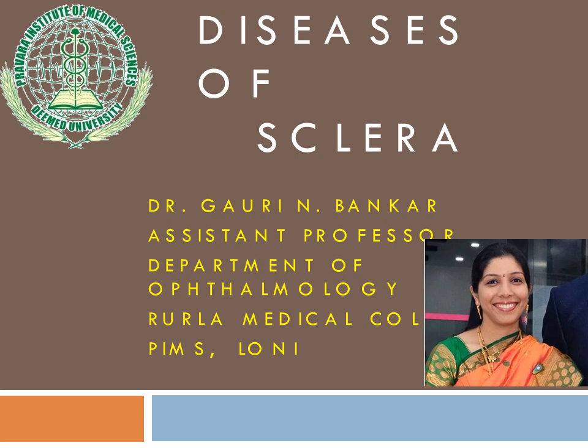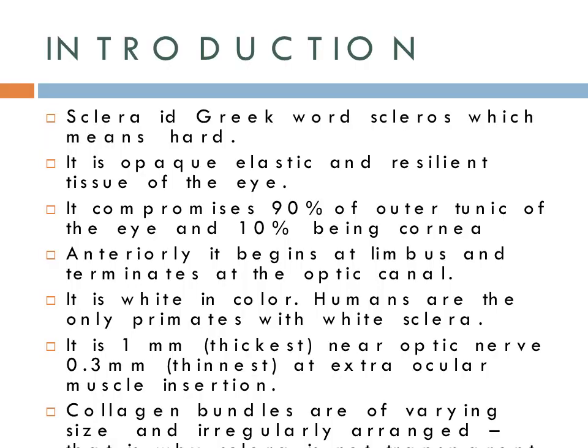Today, we will be discussing diseases of sclera. Sclera is a Greek word, scleros, which means hard. It is opaque, elastic, and resilient tissue of the eye. It comprises 90% of outer tunic of the eye, with 10% being the cornea. Anteriorly, it begins at limbus and terminates at the optic canal. It is white in color. Humans are the only primates with white sclera.